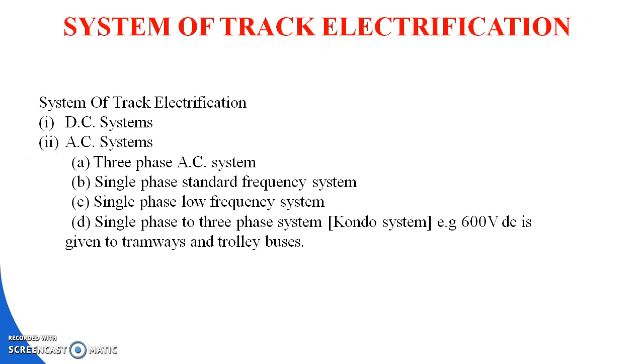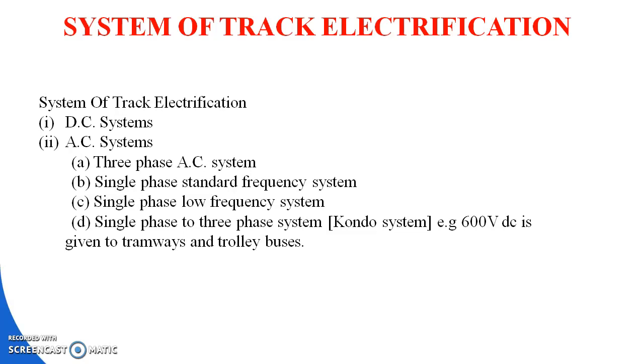So now, system of track electrification. We already discussed the DC system, and now there is the AC system. The AC system is classified into 4 types.